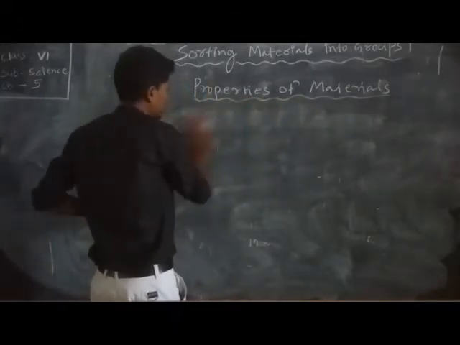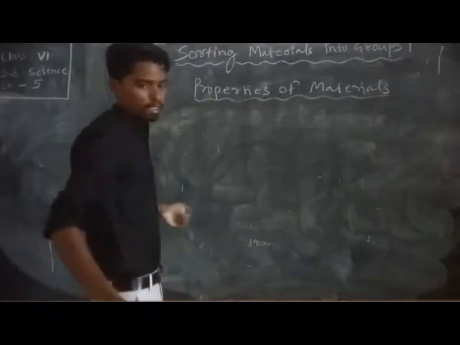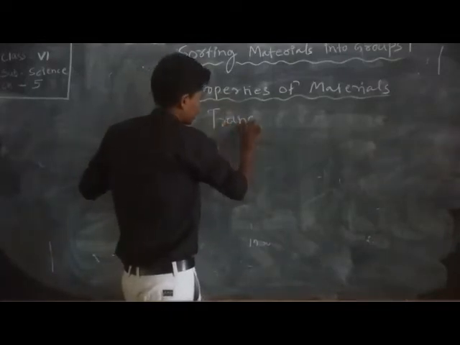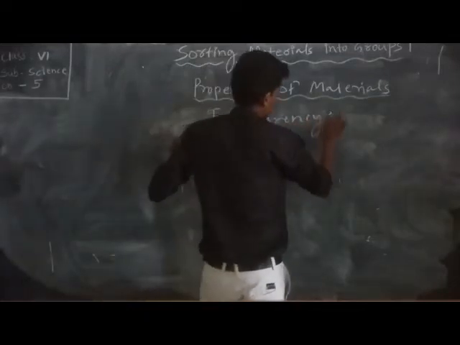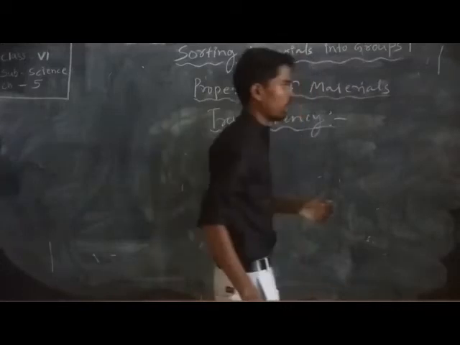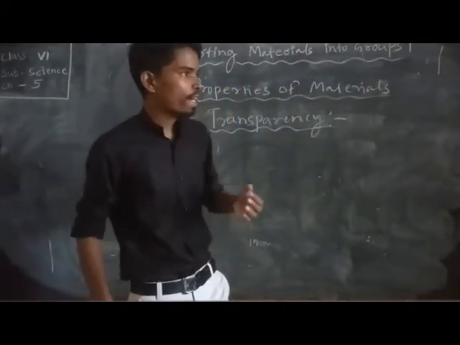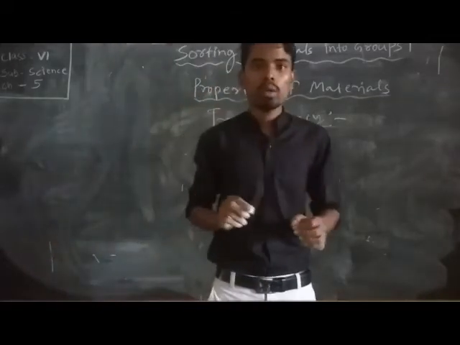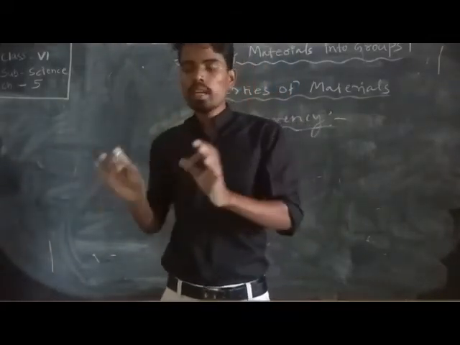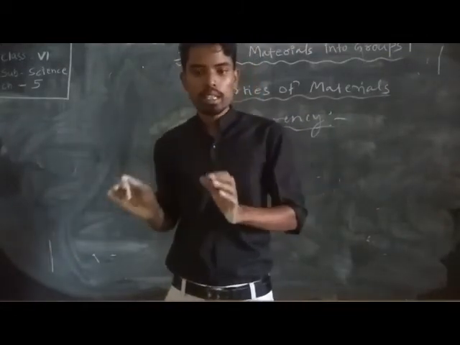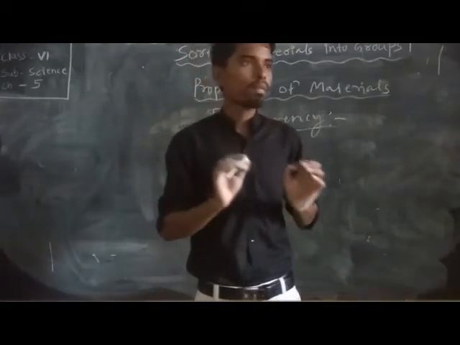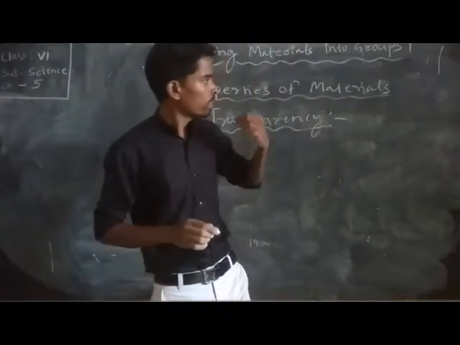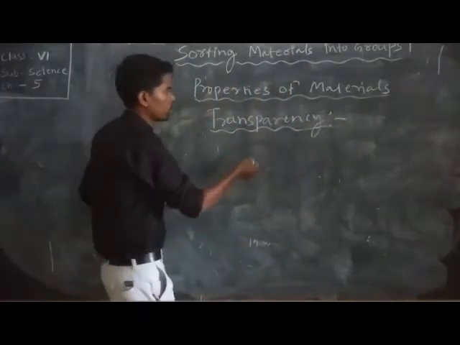Different materials have different properties, and transparency is a special type of property. An example of transparency is that light is allowed to pass through materials like water. Water is transparent. Glass is also transparent, because rays of light pass through the material.